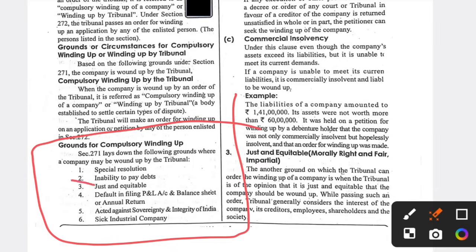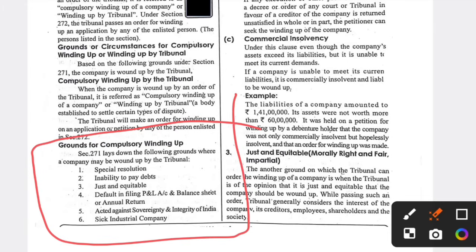And the second one is inability to pay debts. Debts are nothing but liabilities. So profit is 1 lakh, loss is 2 lakhs, expenses is 2 lakhs, then the business has more debts. He needs to pay the creditor. And if a business is not getting amounts from the customers, then it is known as inability to pay debts. And the third one is just and equitable.